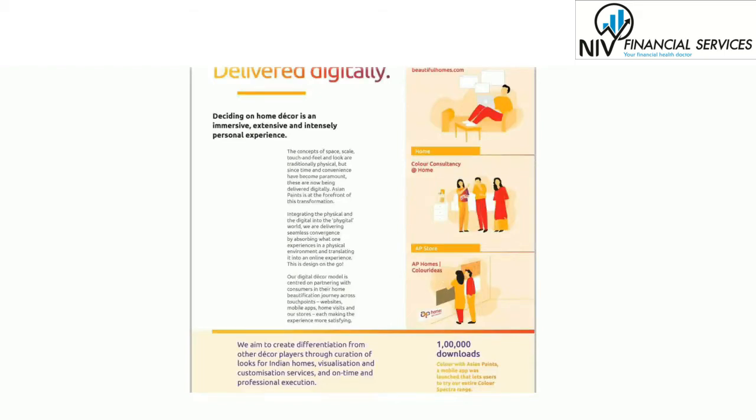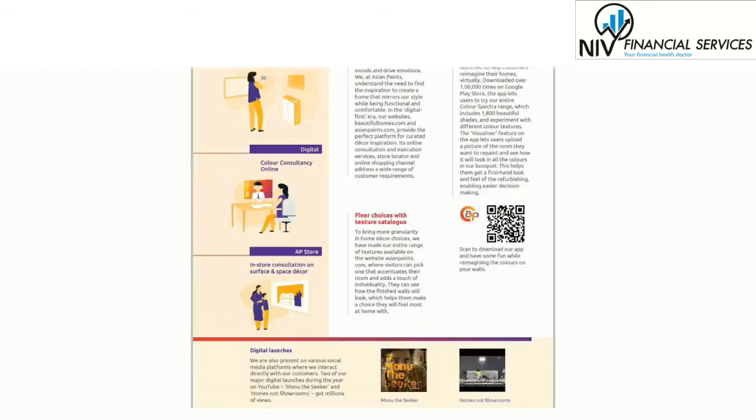The second thing is homes, color consultancy at home, and they have launched AP stores, AP Homes Color Ideas. Digitally, they have a 3D and 2D visualizer on beautifulhomes.com as well as asianpaints.com, and they also launched an app called Asian Paints.